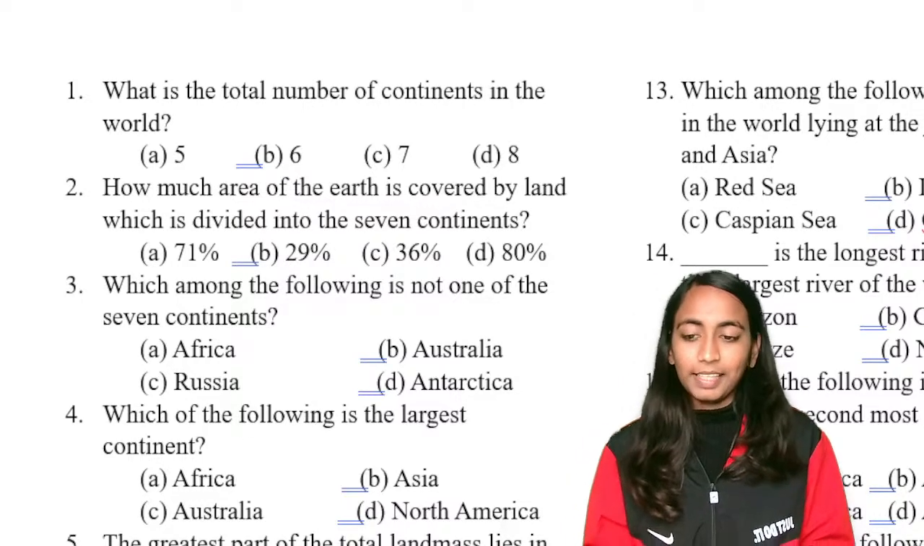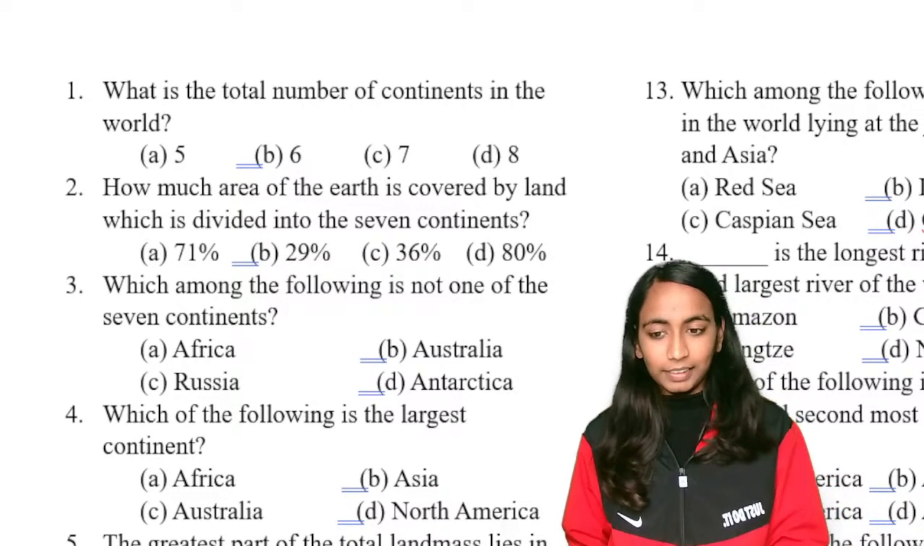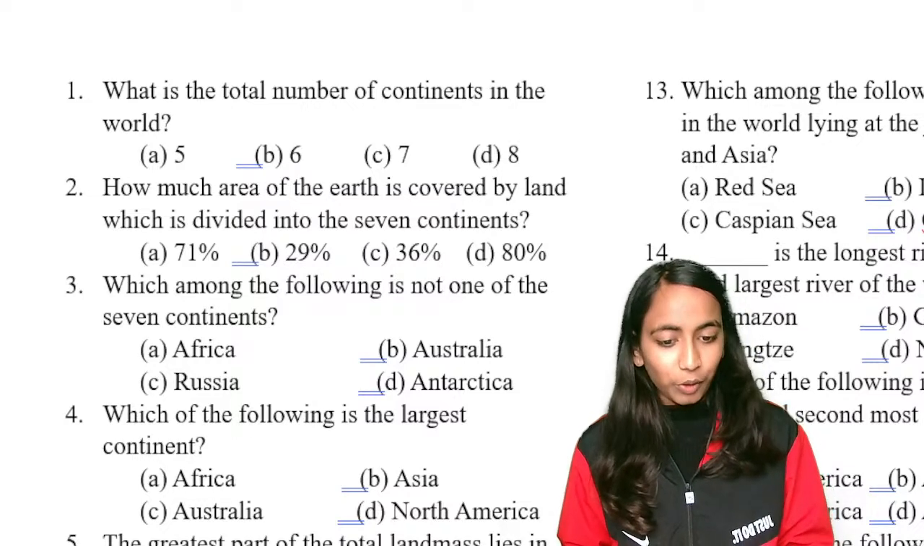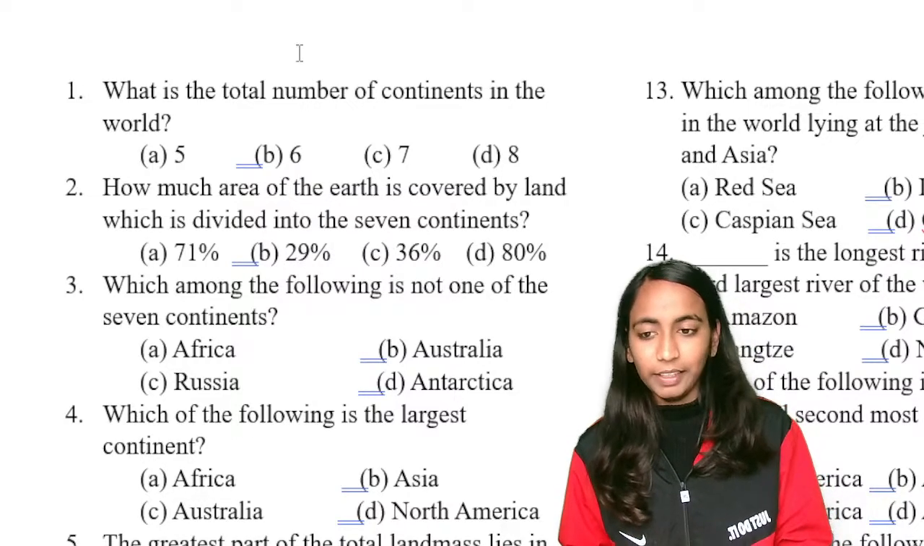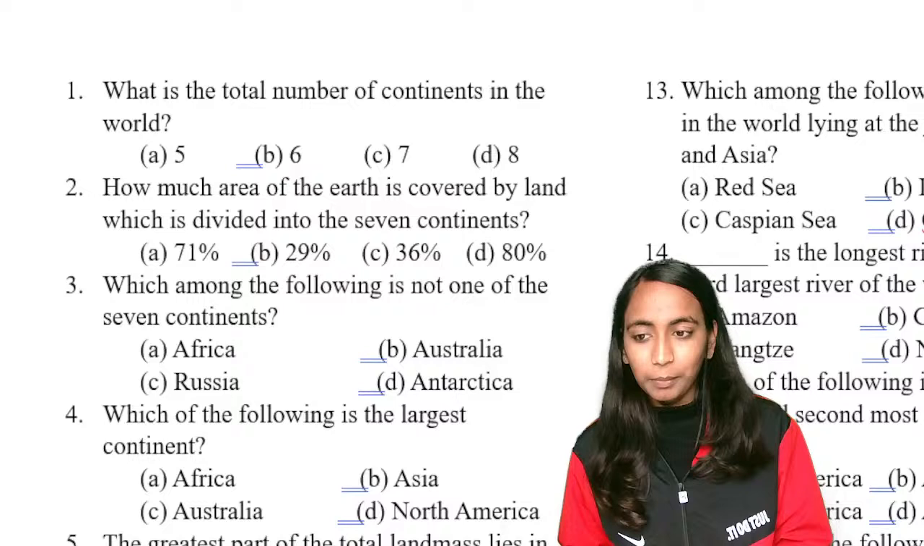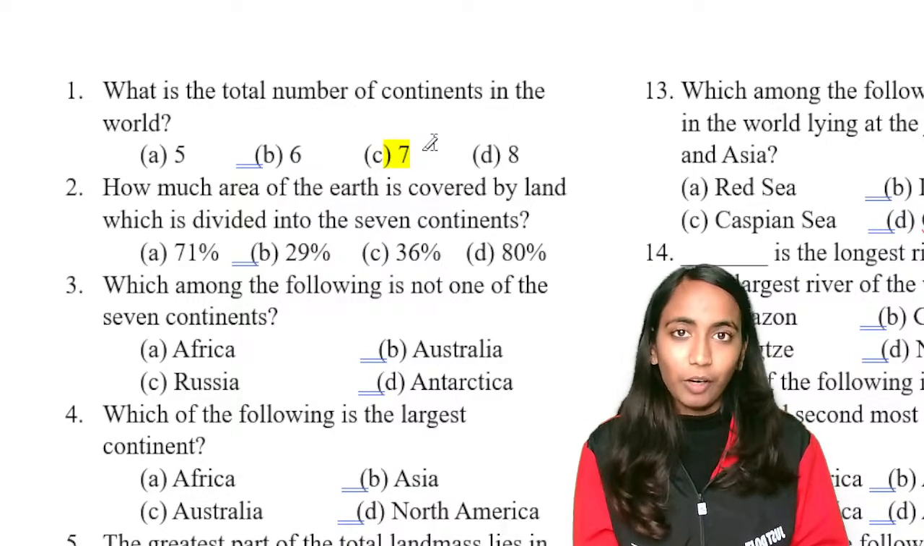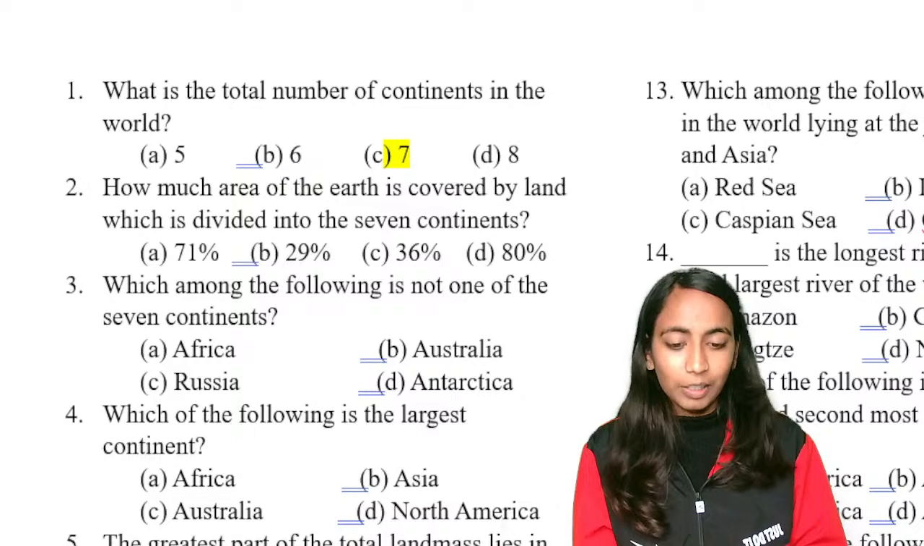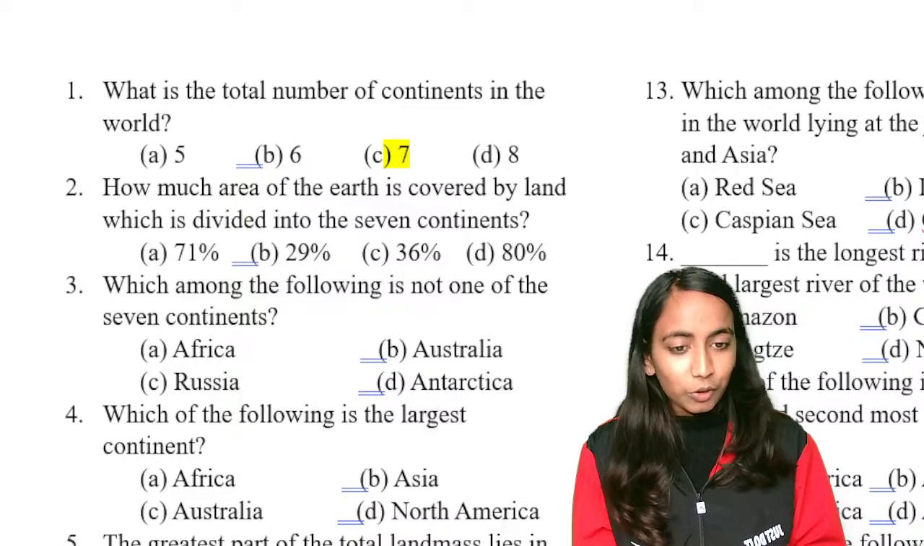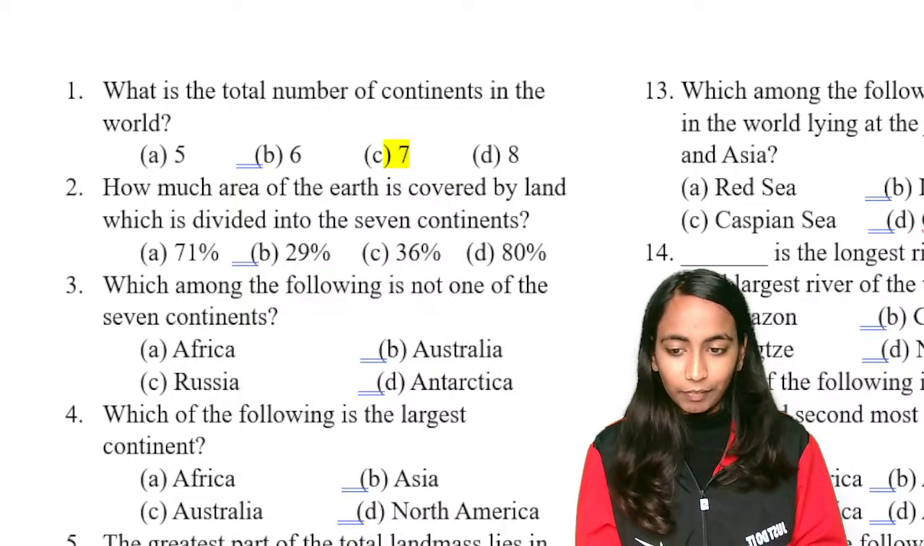Okay, so let us have a look. Total number of continents that are there. You have to keep in mind total continents we have are seven. Seven continents we have. What are the names of the seven continents? Asia, Africa, Australia, then you have Antarctica, South America, North America. So the total number of continents is seven.